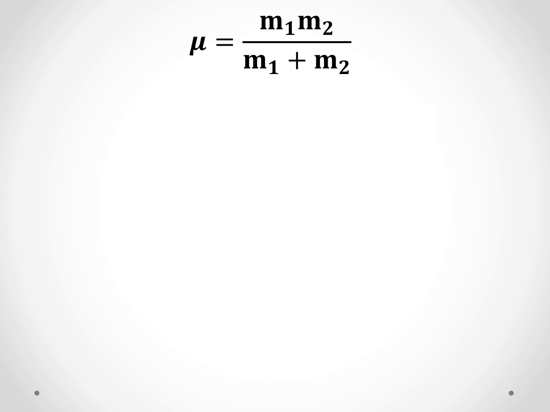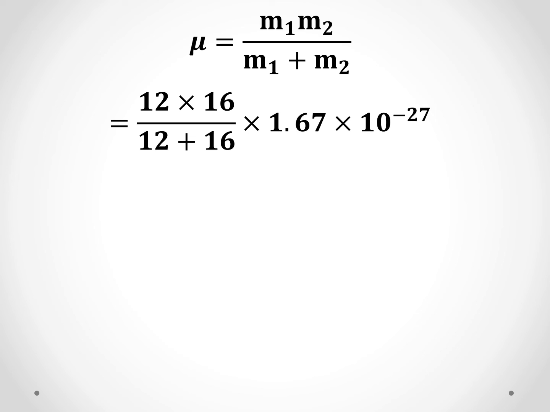So first you calculate mu, M1 M2 by M1 plus M2, that is 12 into 16 by 12 plus 16. Multiply that value with 1.67 into 10 raised to minus 27. So you will be getting 1.1451 into 10 raised to minus 26 kilograms.